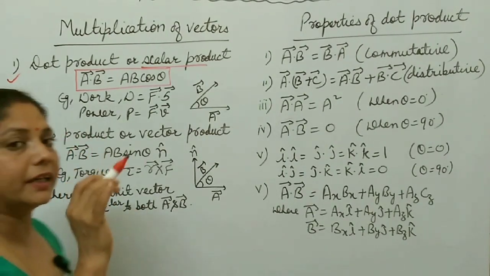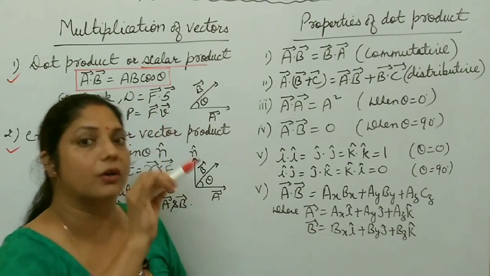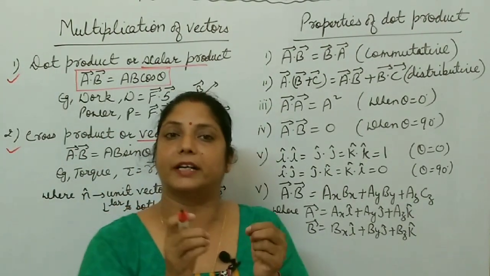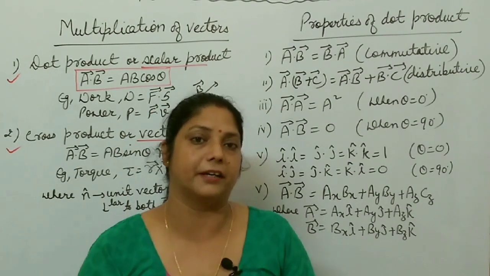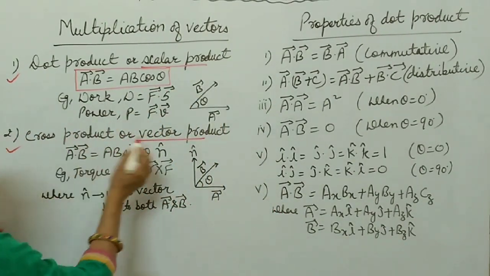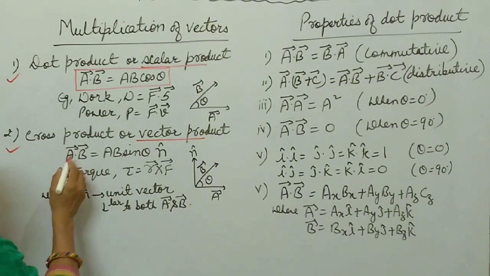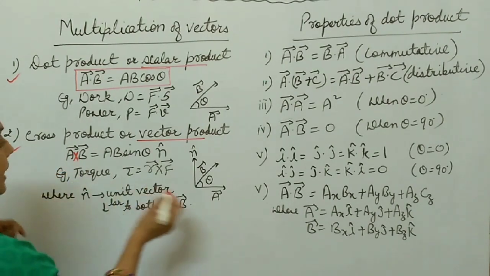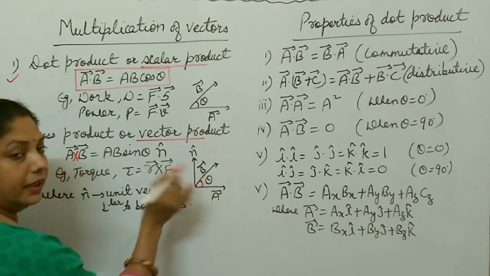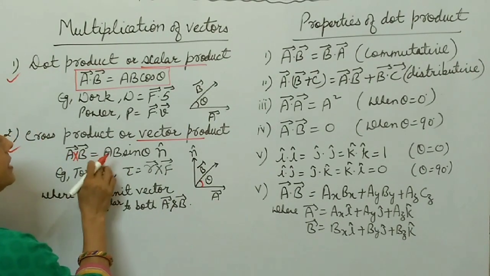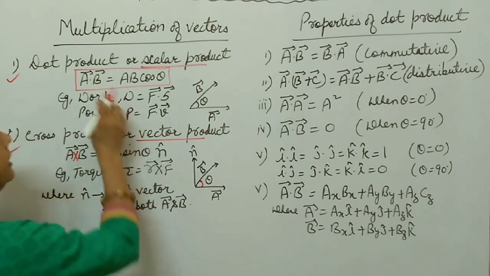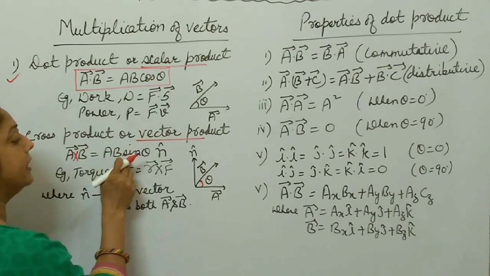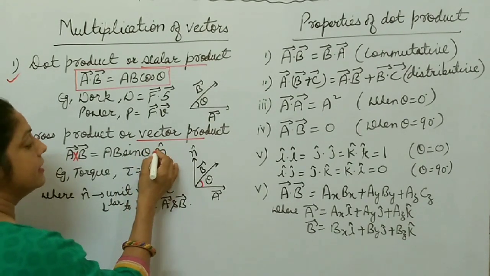Cross means two vectors are multiplied by the symbol A cross B, and it is also called vector product, because when you multiply any two vectors and the resultant is again a vector quantity, then that is called cross product or vector product. Here A cross B. These are two vectors A and B, and suppose theta is the angle between them. Now A cross B is equal to AB sin theta n cap, whereas in dot product it was AB cos theta.